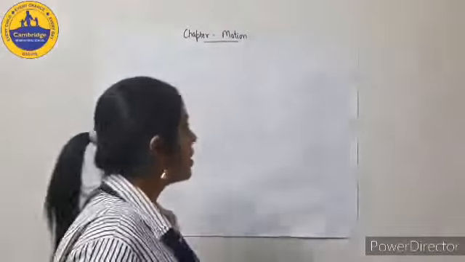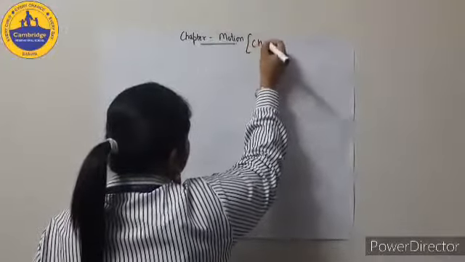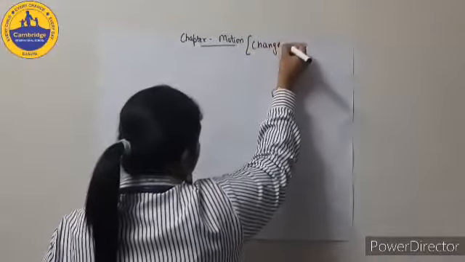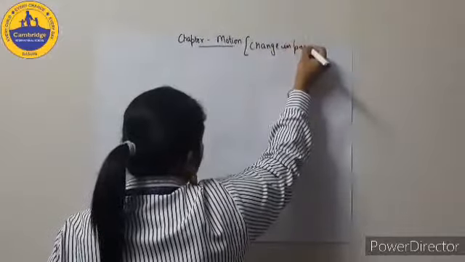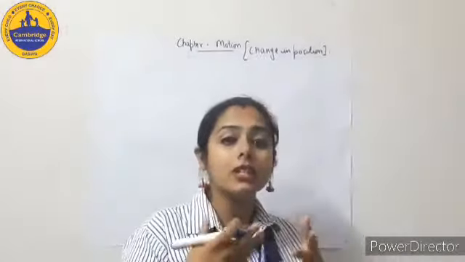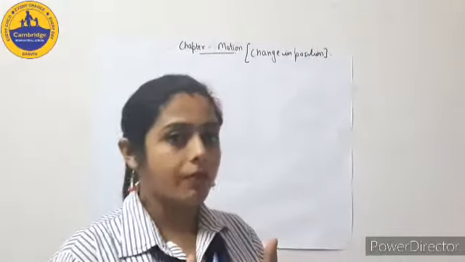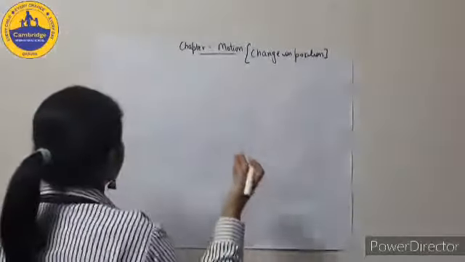Okay, so first is what is motion. If I ask you, you will say it is movement, or you can say that it is the change in position of any object. Okay, when the object moves or when the object changes its position, we say that object is in state of motion. Let's do it with an example.